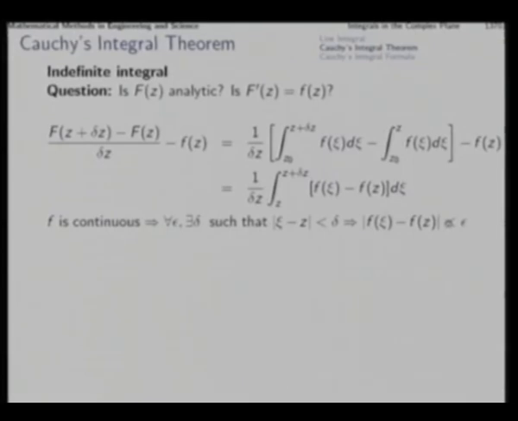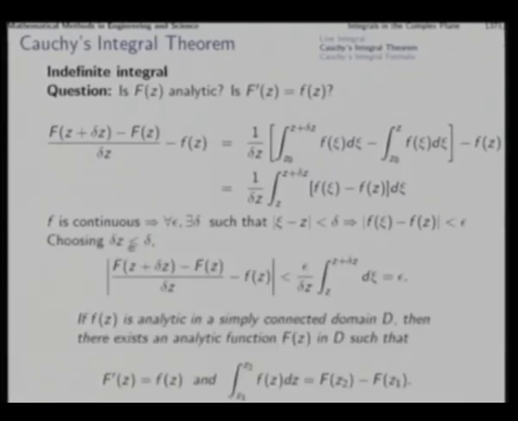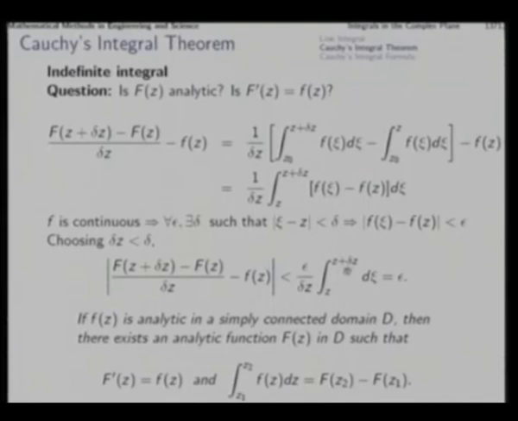By taking a suitable delta neighborhood, you can achieve an epsilon neighborhood of the function value, whatever small epsilon is demanded, and in that case we choose delta z to be smaller than this delta, which will ensure that this is always less than epsilon. So that epsilon constant is taken out. You get epsilon by delta z, and in the integrand nothing remains, just 1. That means the integral will then be simply delta z, and that delta z will cancel this delta z and give you epsilon.